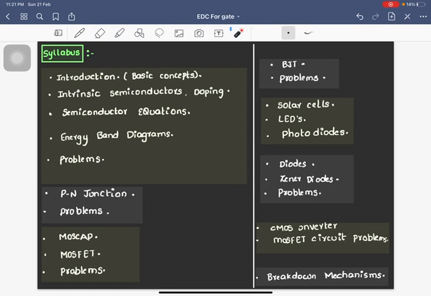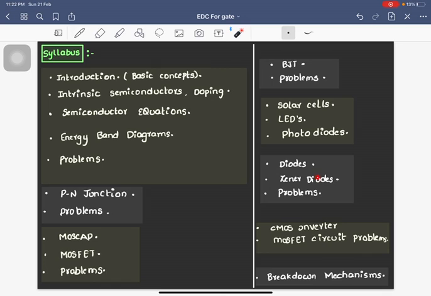Once we are done with all these topics, we are going to see some specific applications for semiconductor devices like solar cells, light emitting diodes, photodiodes. Here we are going to see what is fill factor, what is internal quantum efficiency, what is quantum efficiency, what is responsivity, and what is the relation between all these things. Then what are the materials that are used for LEDs, photodiodes and solar cells, and why those materials are used.